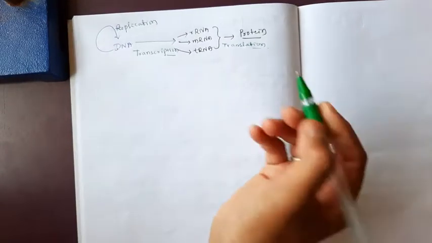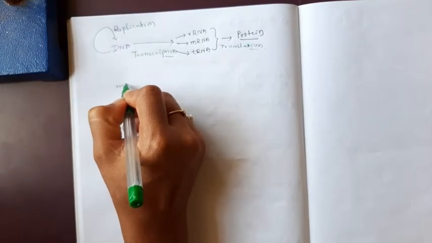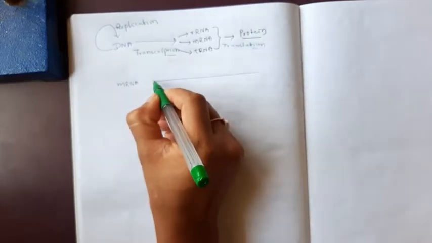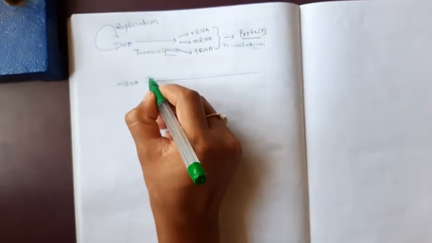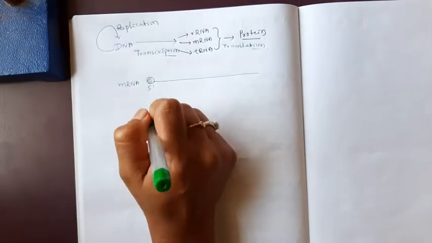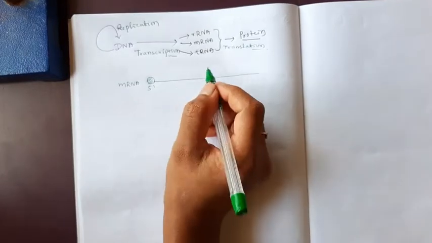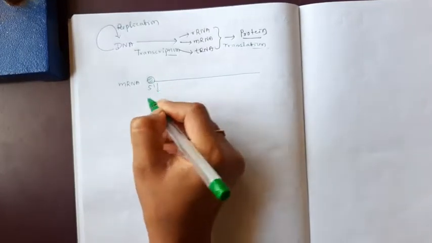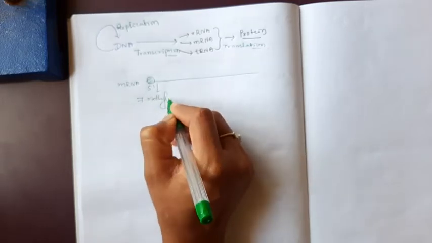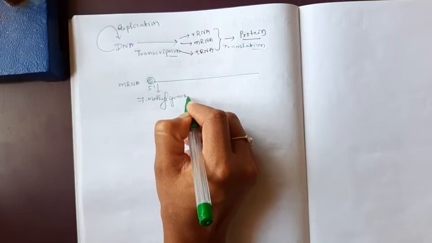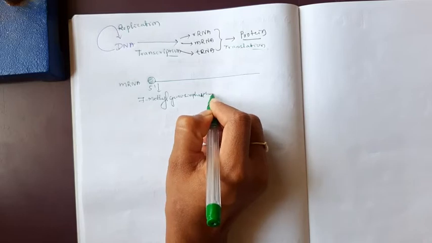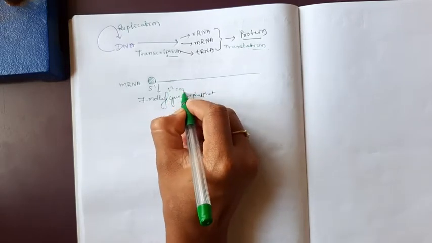The mRNA is known as messenger RNA. We already discussed the structure of mRNA. Now I am going to draw the mRNA. This is the 5' end. How can I say this is the 5' end? By seeing the capping region, which is known as 7-methyl guanosine phosphate, or we can say the 5' cap.